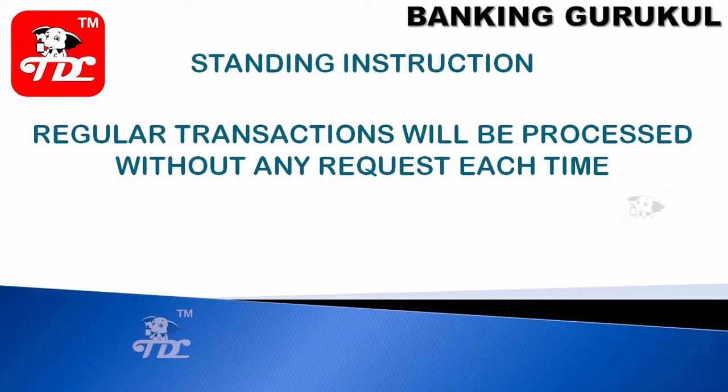Say you want to do a transfer from one account to another account. It may be within the bank or from one bank to another bank. You want to do it every month for 1 year. Every month you need not give a request to the bank to transfer from my account to the other account. If you give a standing instruction, automatically every month on a particular day this transaction will be executed.